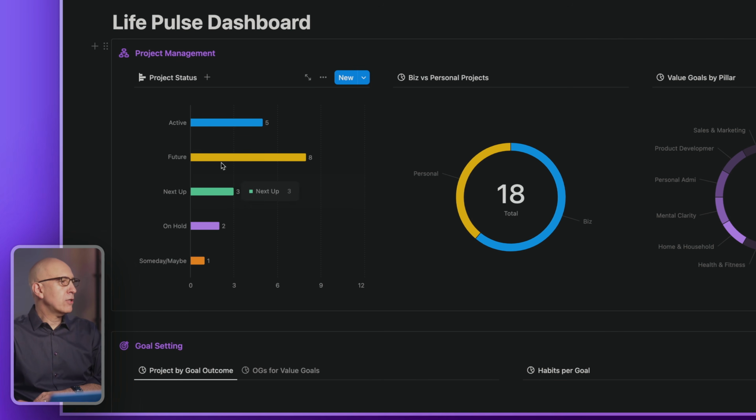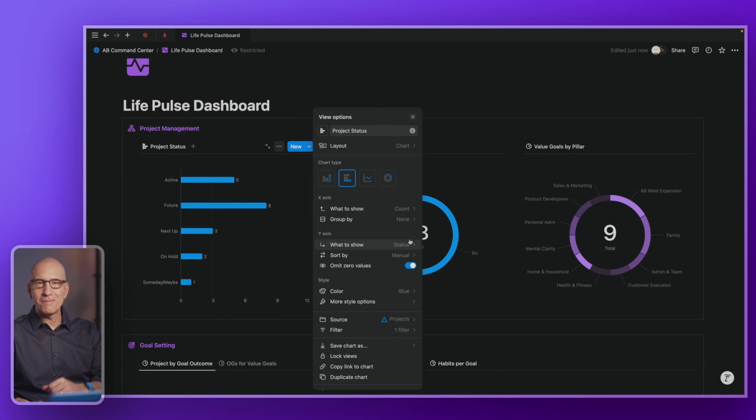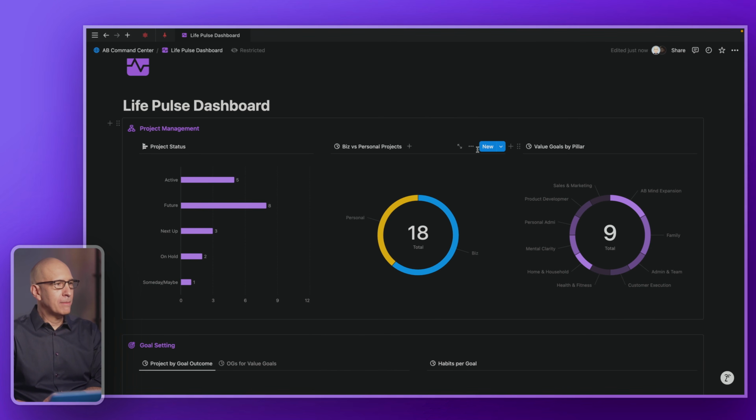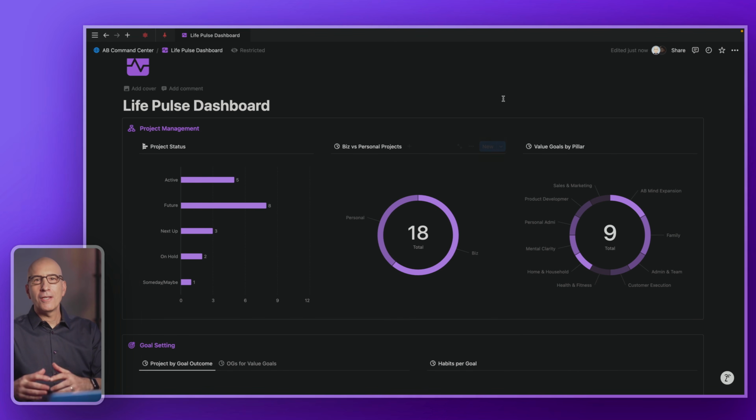So here you get higher contrast and more separation between them. Or you can go in and pick certain more tightly defined color palettes, as I've done with purple, but you can do them, of course, with any color that you want. That's available in the Notion color palette. But I like the cohesiveness of them all being the same color, so that's what I've done across this dashboard. Again, just an idea or an option for you. You design your Life Pulse dashboard however you wish.